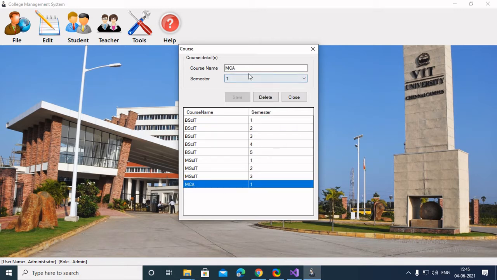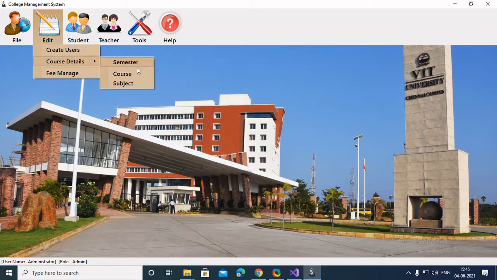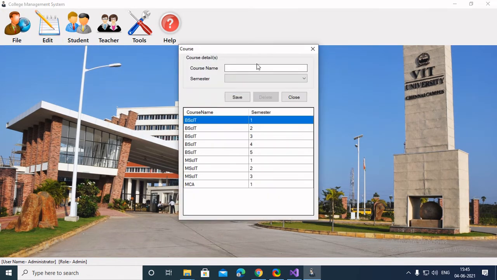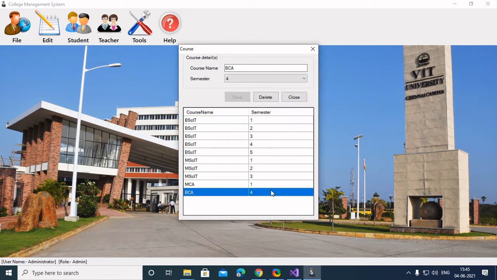So now to add a course, I'll just create another course named BCA. So as you can see, I have successfully added the course BCA.